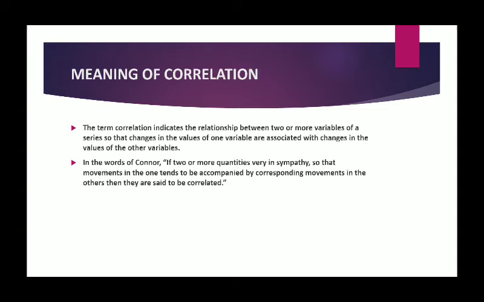In the words of Connor, if 2 or more quantities vary in sympathy, so that movements in one tend to be accompanied by corresponding movements in the other, then they are said to be correlated. The 2 variables are said to be correlated if a relationship exists between them, so that movement in one variable is accompanied by corresponding movement in the other. So this is the basic meaning of correlation.